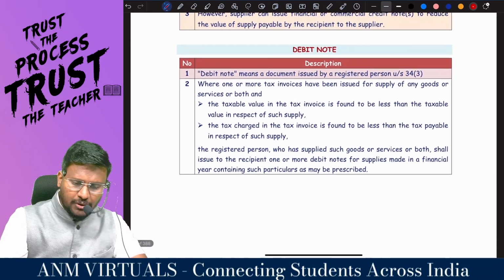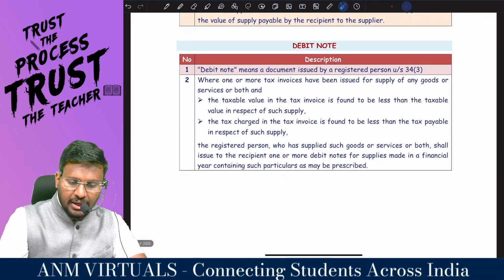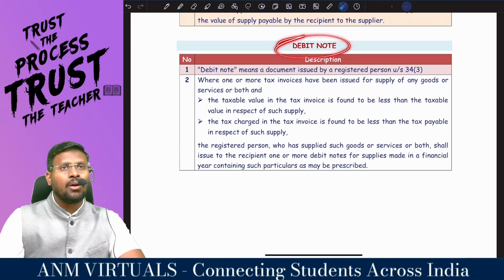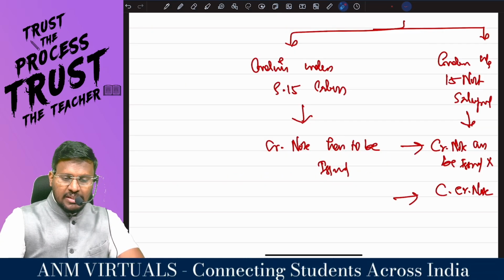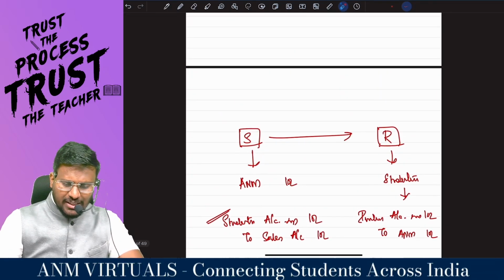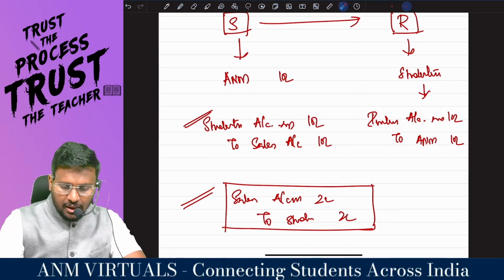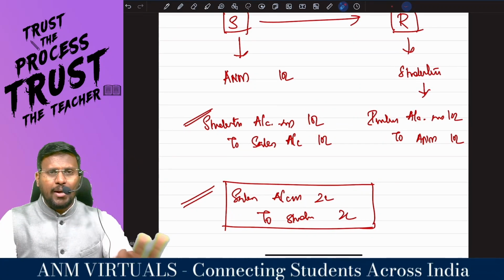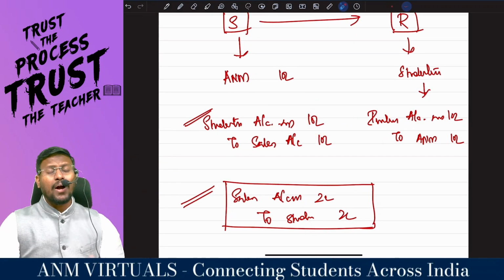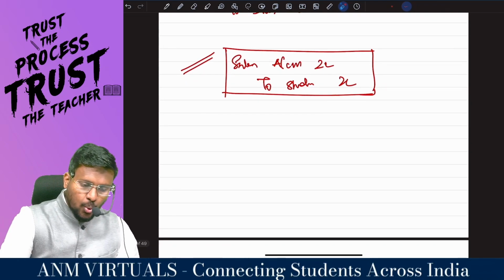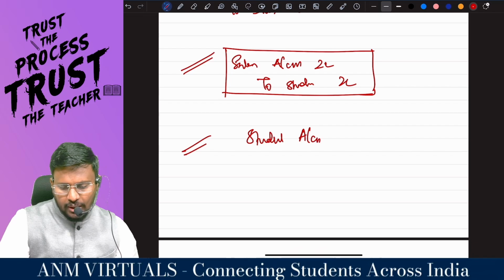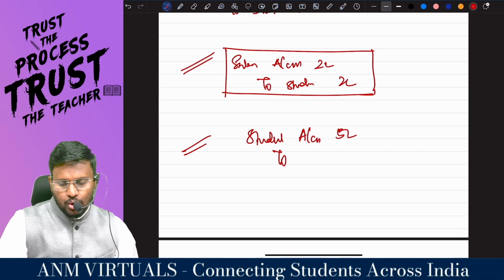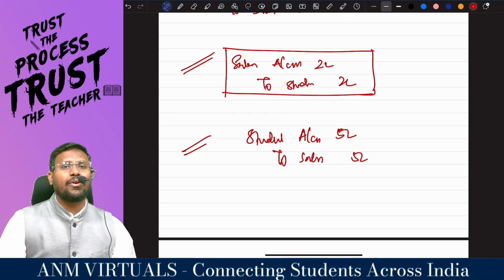Coming to the second part of the discussion called the debit note. You tell me, I am the supplier, my name is A&M. You are the recipient, you are my students, my dear lovable students. Sir, I supplied goods. What is the value? 10 lakh. Assume the real value is not 10 lakh, the real value is 15 lakh. What I will do is I have to pass one more entry. What entry will I pass? Students account debit, 5 lakh, to sales account, 5 lakh.